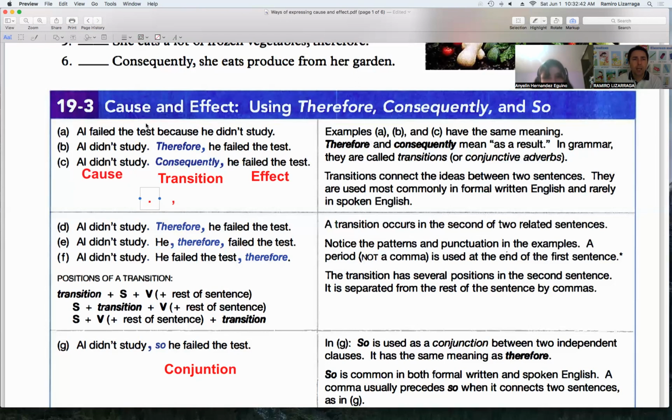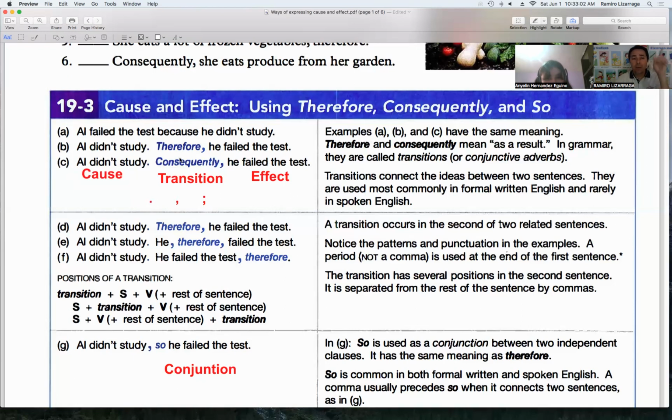We don't use commas, and neither do we use semicolons. This is a semicolon. With because, look, we don't use anything in the middle. Only if we use because at the beginning, remember.